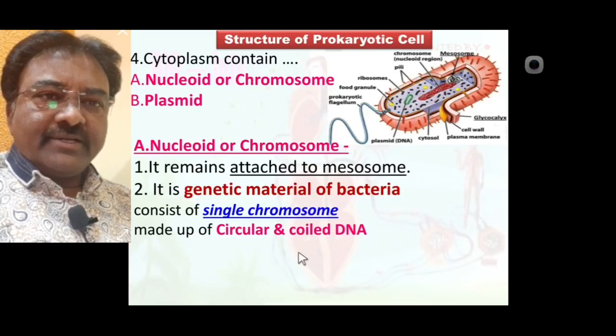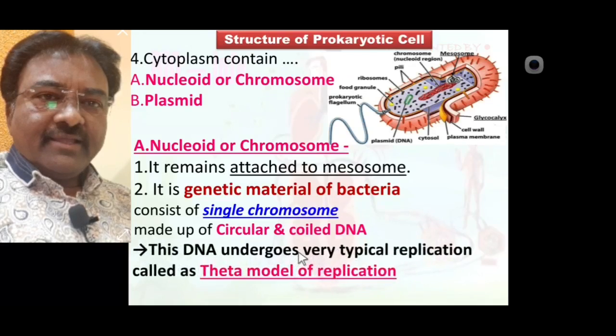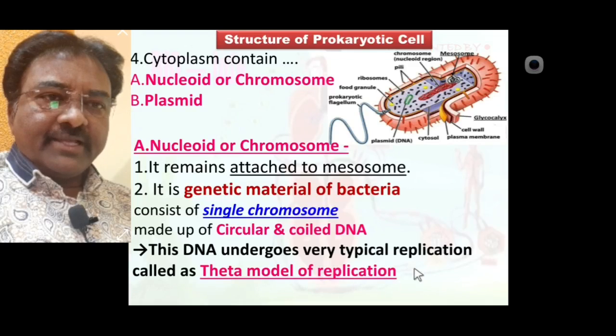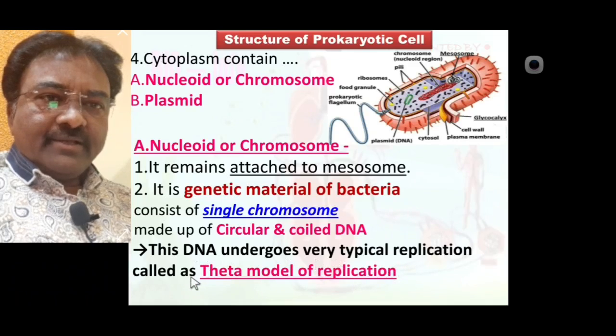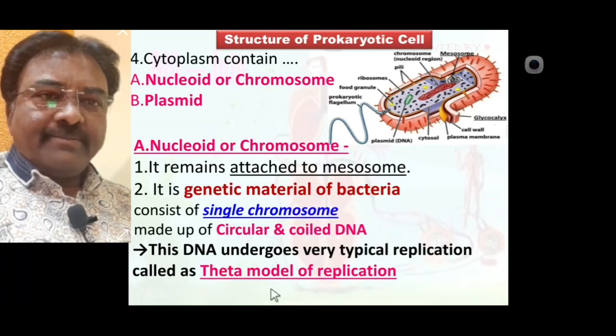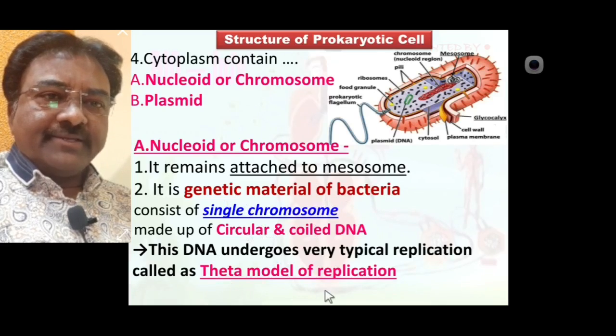Such circular DNA shows a very typical type of replication called the theta model of replication. Which type of typical replication is seen in the prokaryotic cell genetic material, circular DNA or coiled DNA? Theta model of replication.